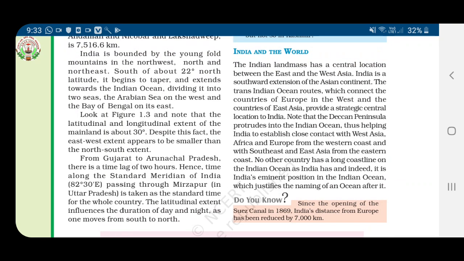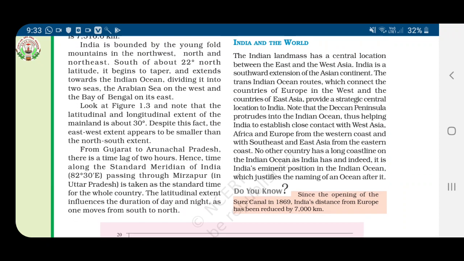Then, India and the world. The Indian landmass has a central location between East and West Asia. India is a southward extension of the Asian continent. The Trans-Indian Ocean routes, which connect the countries of Europe in the west and countries of East Asia, provide a strategic central location to India.